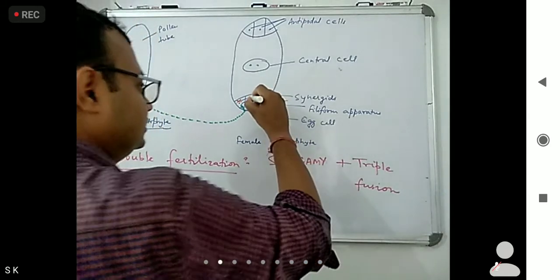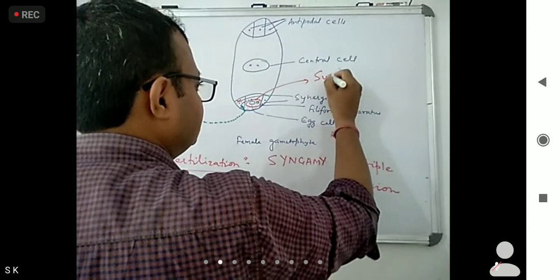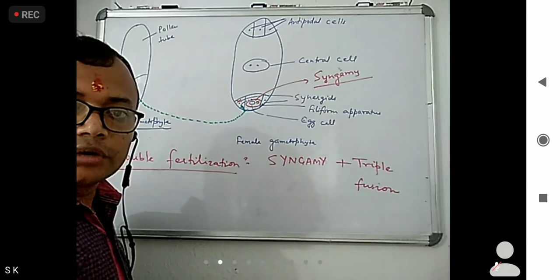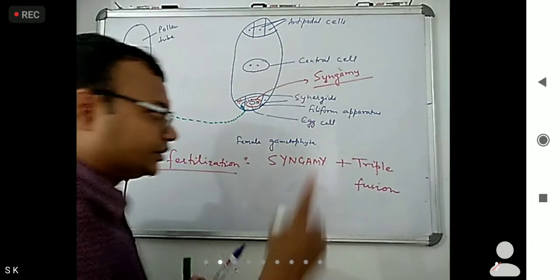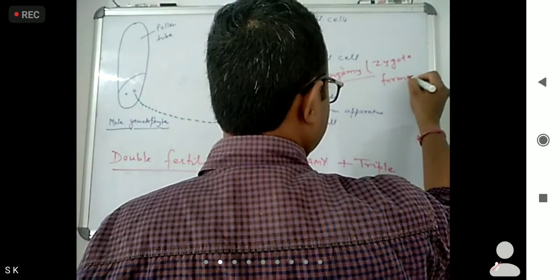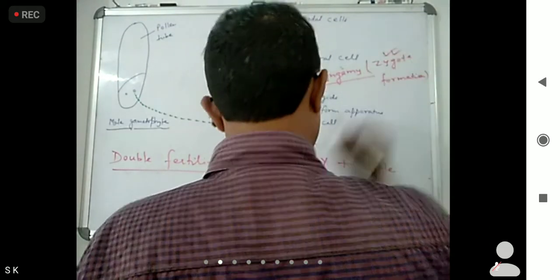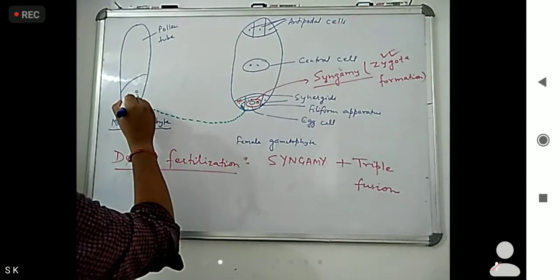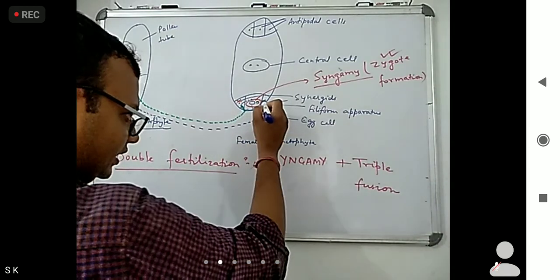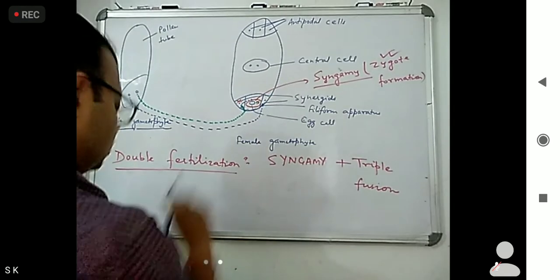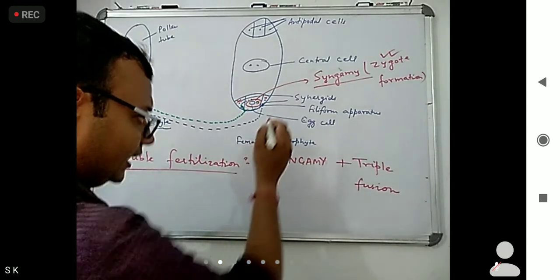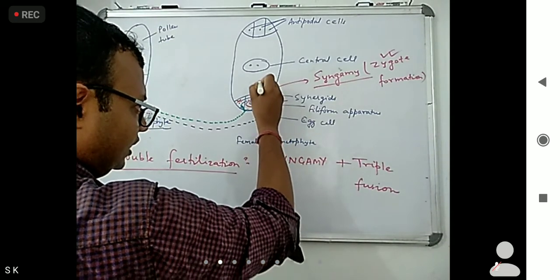This fertilization is known as syngamy. You have to remember that zygote formation occurs in syngamy. Next, the second male gamete also comes in through the synergids, degenerates the other synergid and enters the central cell.